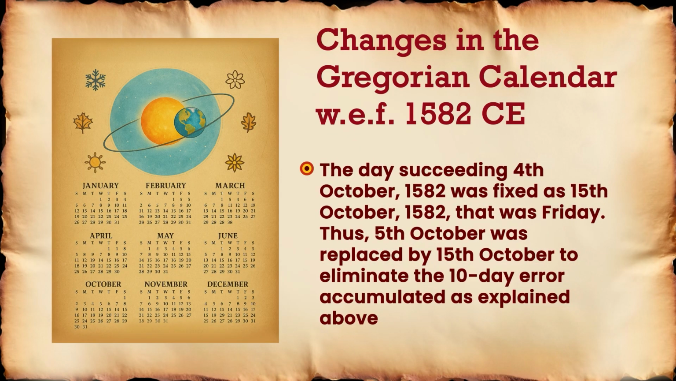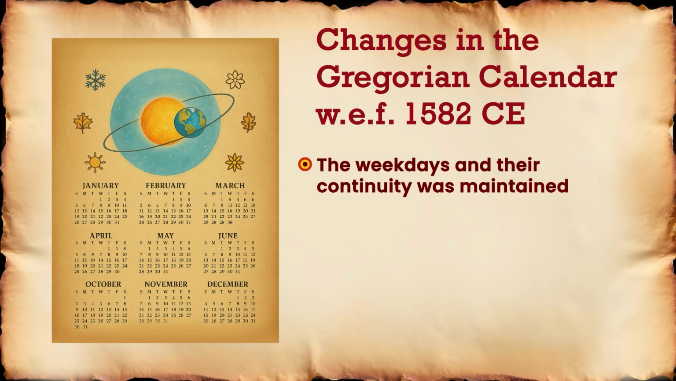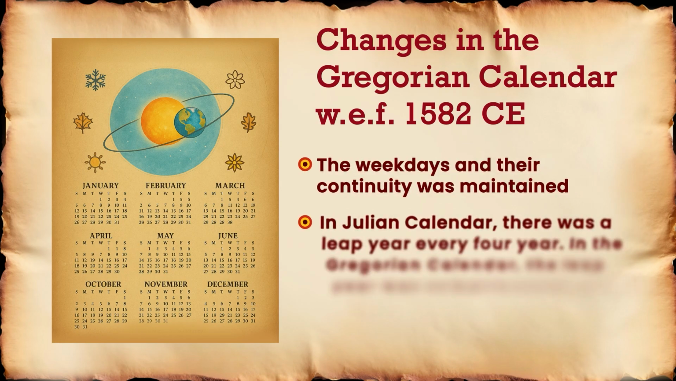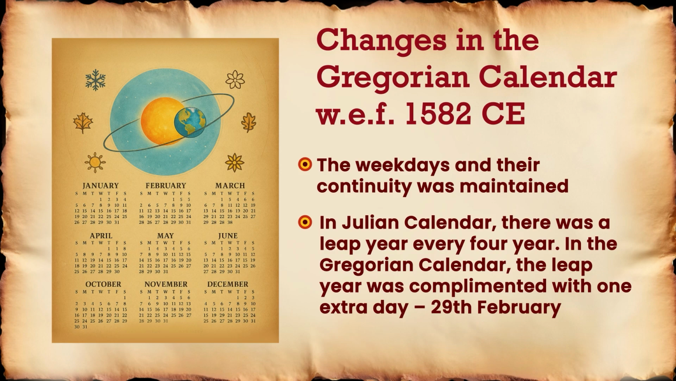Number 1, the day succeeding 4th October 1582 was fixed as 15th October 1582. That was a Friday. Thus, 5th October was replaced by 15th October to eliminate the 10-day error accumulated as explained above. The weekdays and their continuity were maintained. In the Julian calendar, there was a leap year every 4 years. In the Gregorian calendar, the leap year was complemented with one extra day, that is 29th of February.